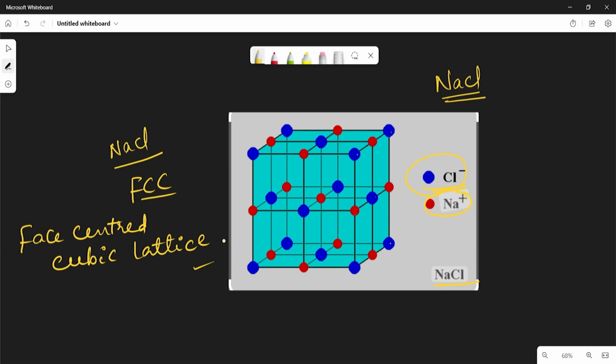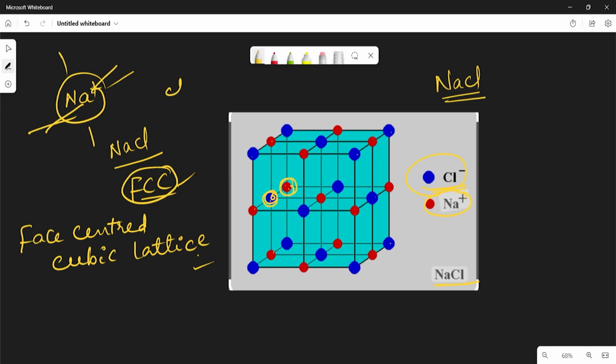Here, if you observe, each chlorine ion is surrounded by 6 sodium ions. In the same way, each sodium ion is surrounded by 6 chlorine ions, on 6 sides. That is where the structure is FCC, face centered cubic lattice, which means each sodium ion is surrounded by 6 chlorine ions.